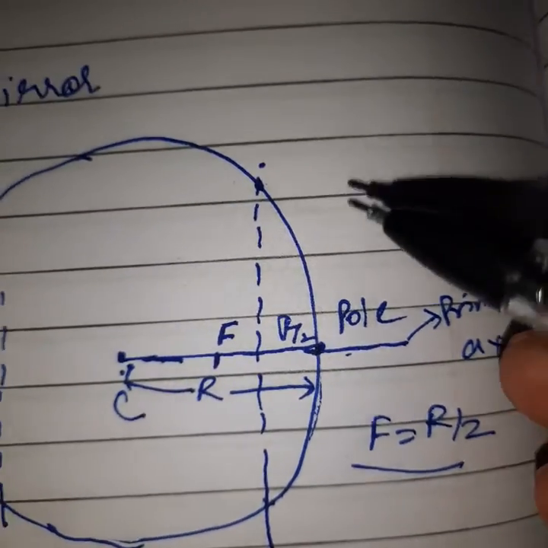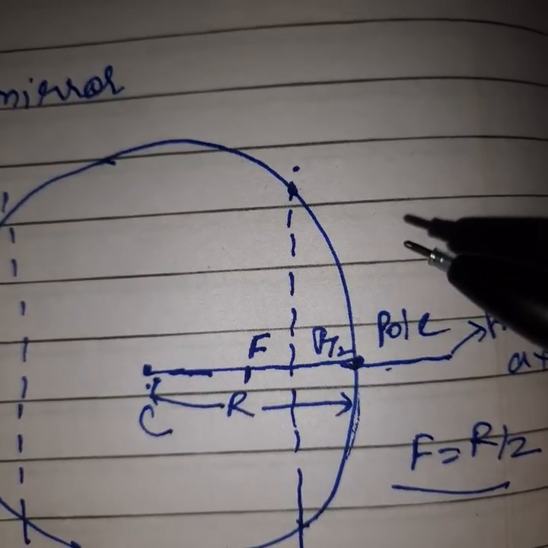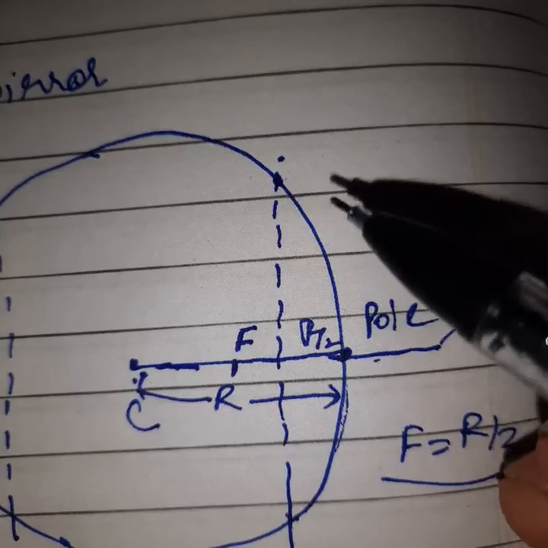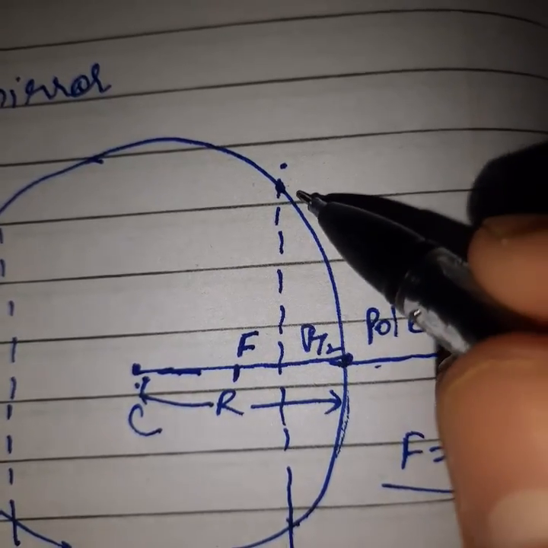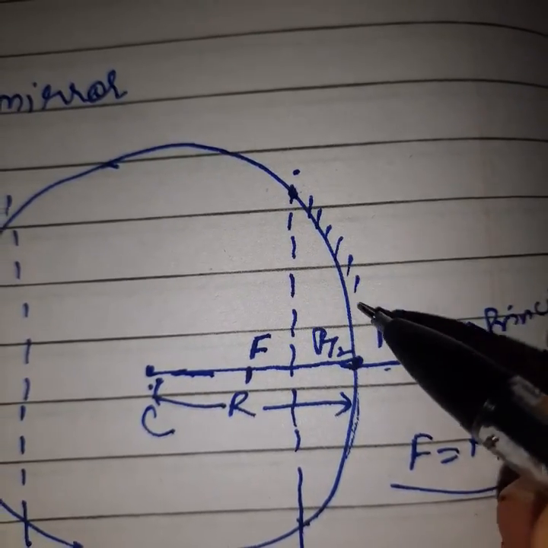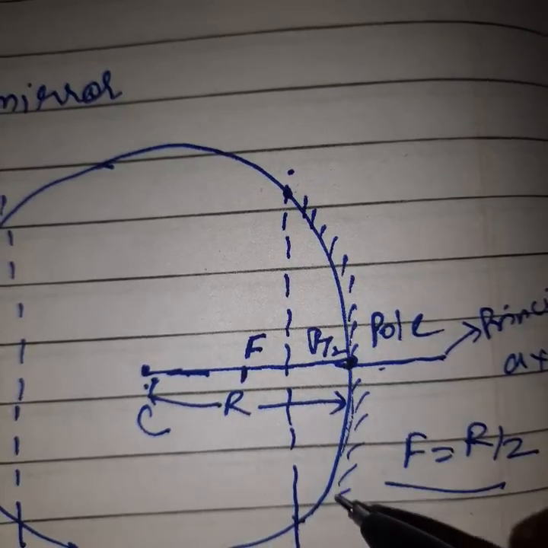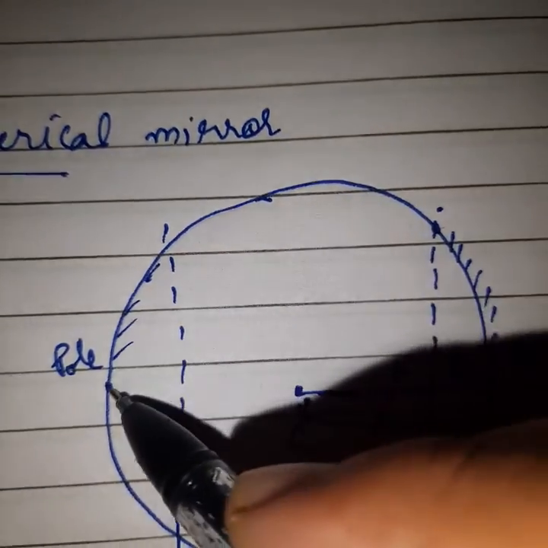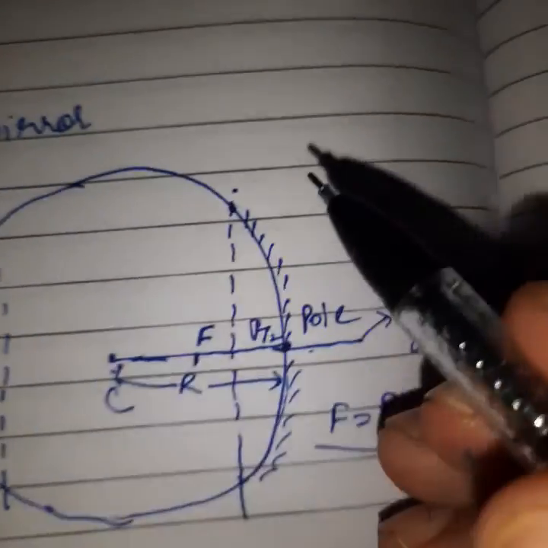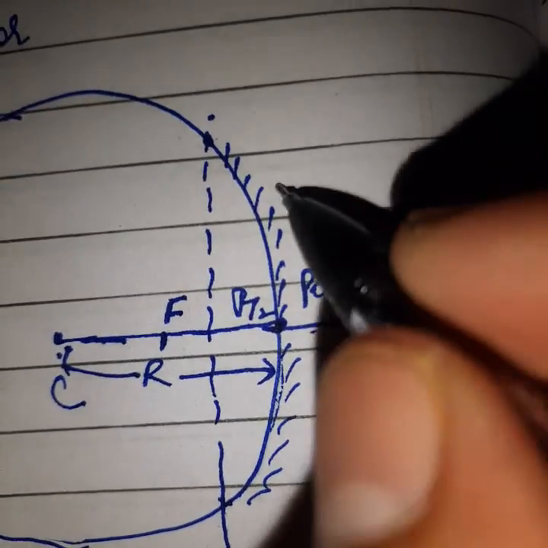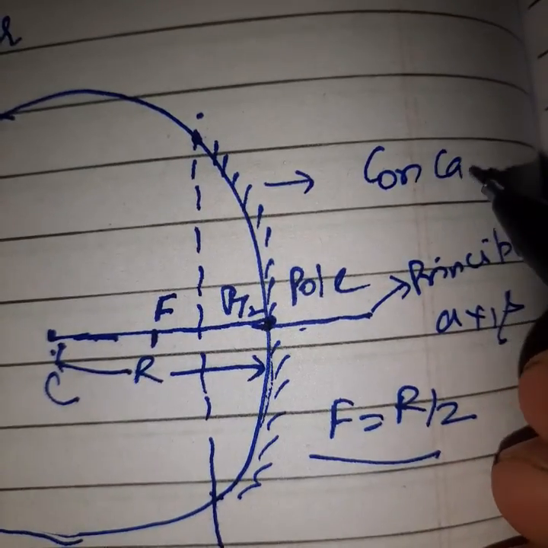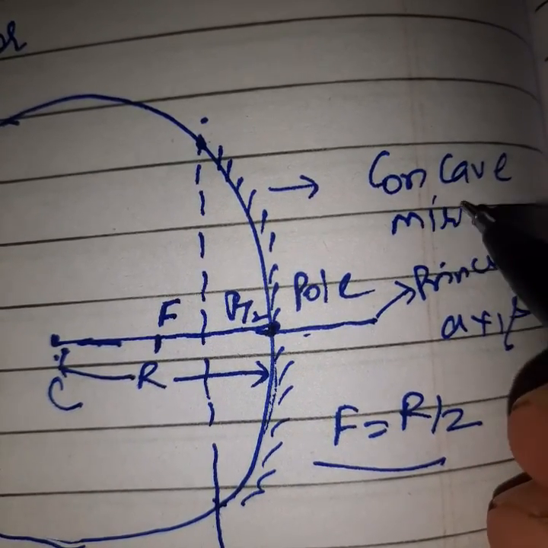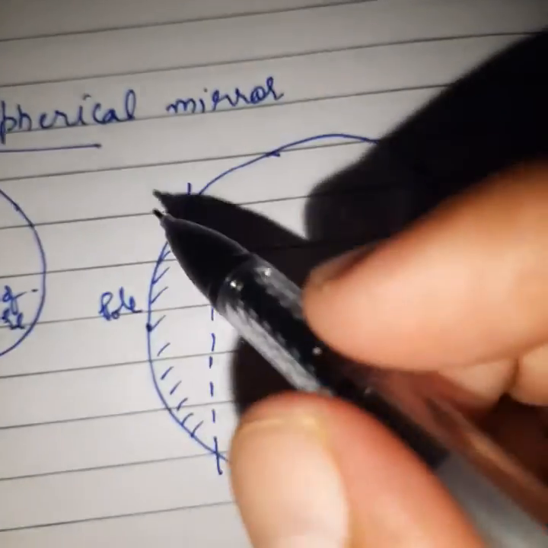Say yes or no. So we will differentiate between curved spherical mirrors by using the polish concept. When you polish the outside part, meaning the outside of the bulging part, and in this one we polish the inside of the bulging part. When you polish the outside part, what will this be? Concave mirror. Which mirror? Concave mirror.